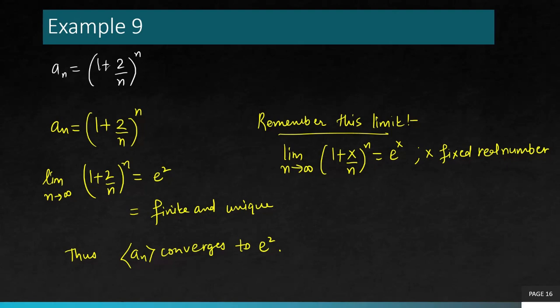It's helpful to remember this limit because this kind of function appears many times. For example, if you have the limit as n goes to infinity of (1 - 1/n)^n, this is actually going to be equal to e to the power negative 1. So you just have to read the number here, which is at the numerator over n. It could be positive, it could be negative. Whatever it is, raise e to that power. That's going to be the value of the limit. So remember this, it's going to be helpful.